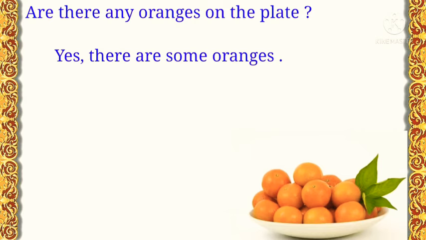Our first sentence is a question and it starts with are, and are is a helping verb. It means it is a yes or no type question. And the second sentence is the answer of the first question and it starts with yes.